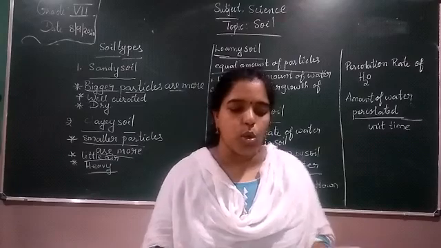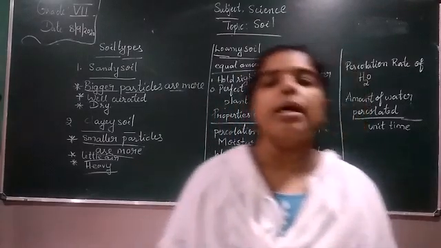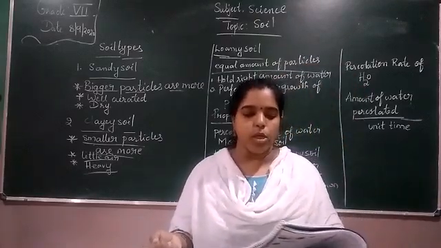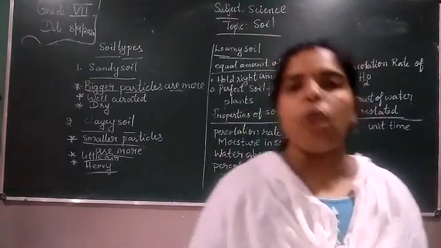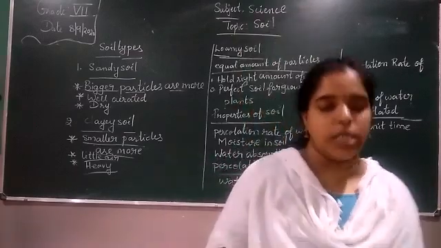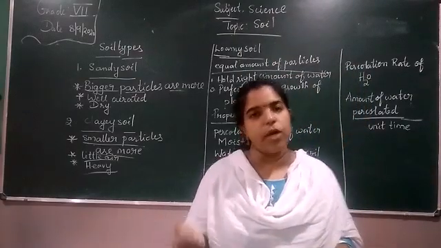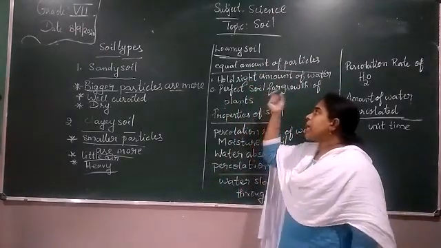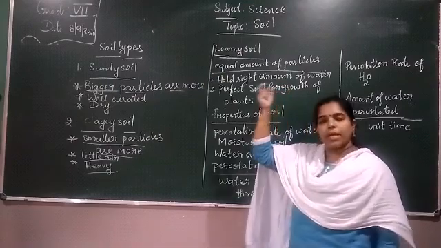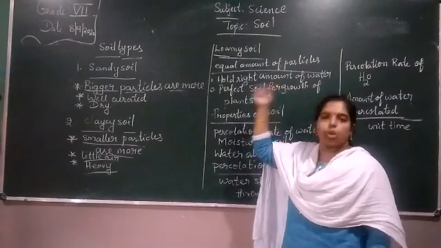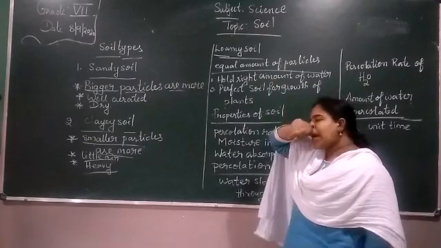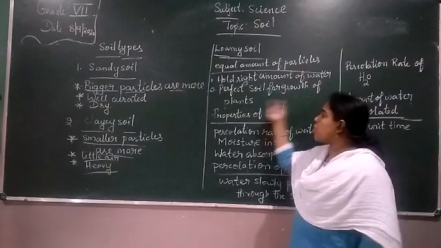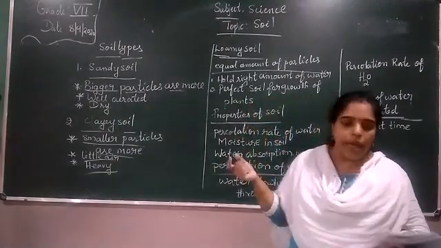The loamy soil also has humus. You know humus is the dead remains of plants and animals. It has the right holding capacity for the growth of plants, the right capacity for holding water. So that is moderate. They have an equal amount of bigger and smaller particles, so the loamy soil is more suitable for plantation. It is the perfect soil for the growth of plants.